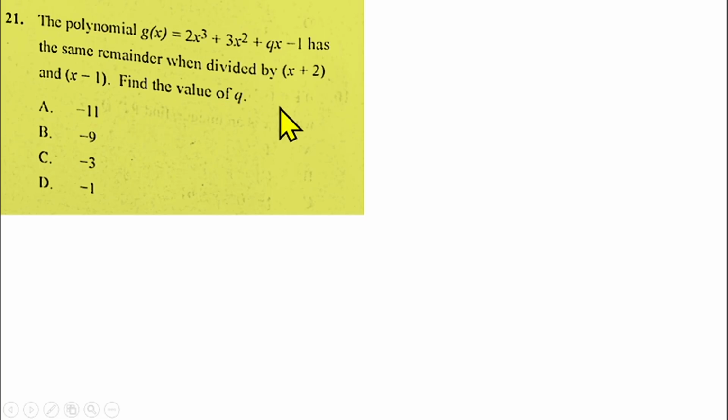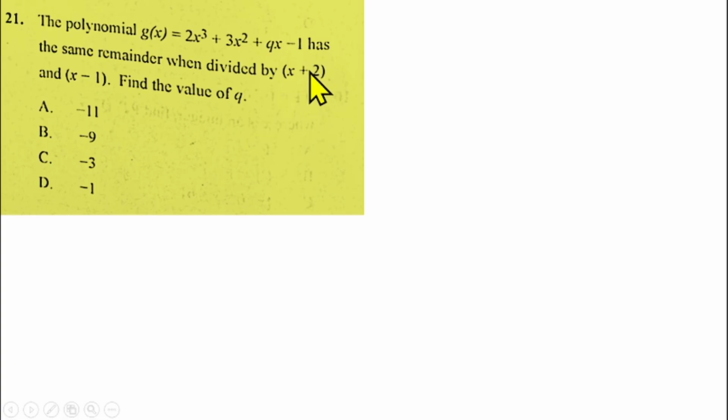So you have to use the idea of the remainder theorem to find the value of q here. That is to say that when I divide this g of x by x plus 2, the remainder is the same thing as when I divide this g of x by x minus 1. So that will enable us to find the value of q here.